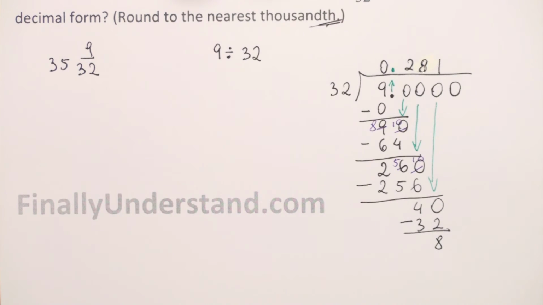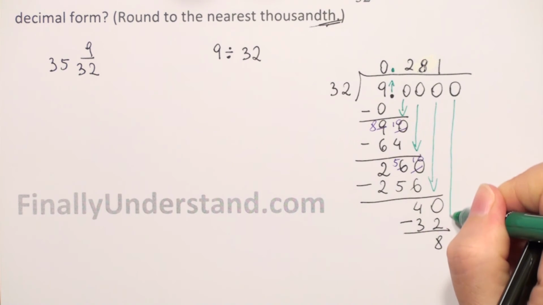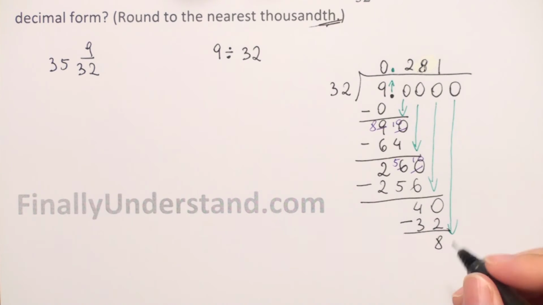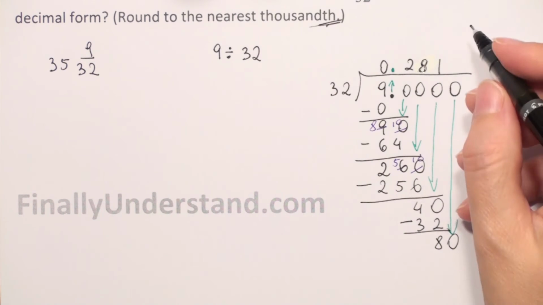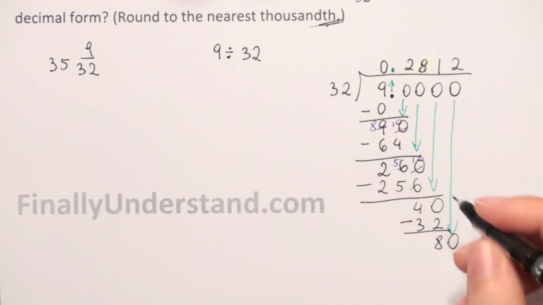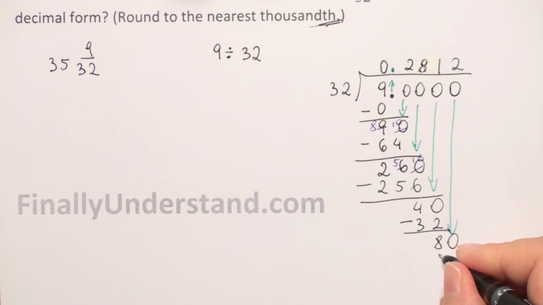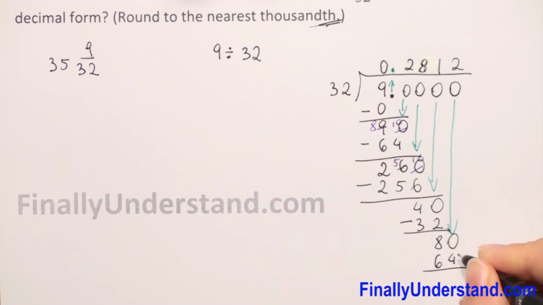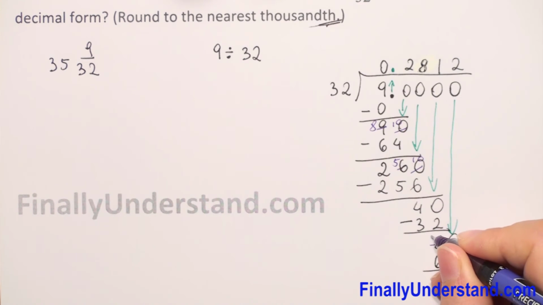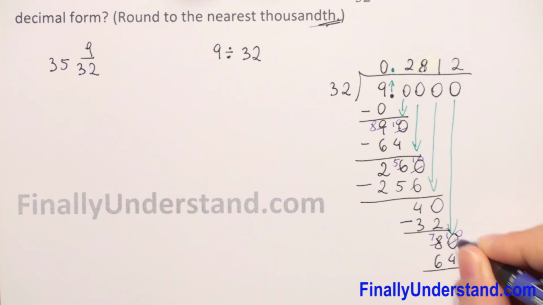We take down the next digit. We have 80 divided by 32 is 2. 2 times 32 is 64. So 80 minus 64. We will borrow 1 from 8, so it will be 7 and 10. So it will be 6. 7 minus 6 is 1.